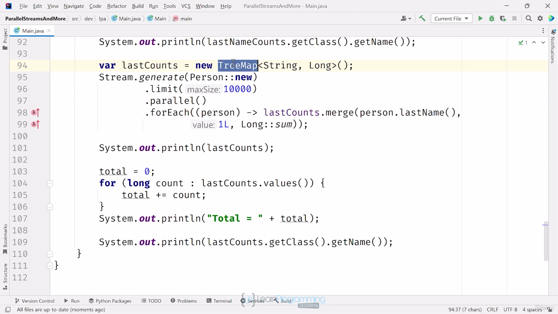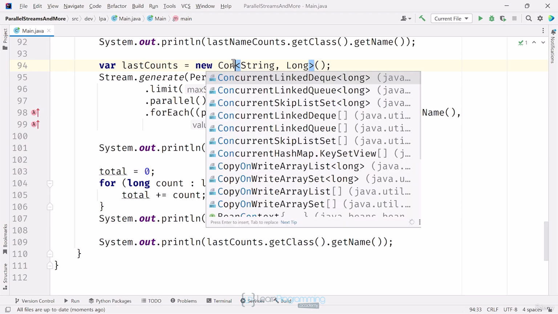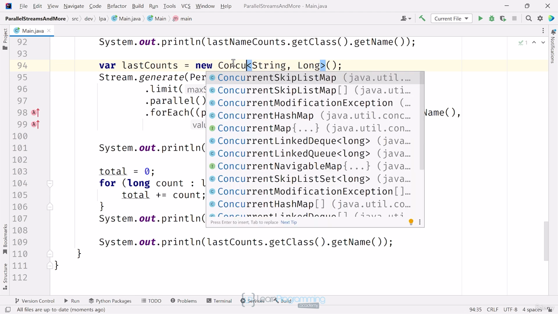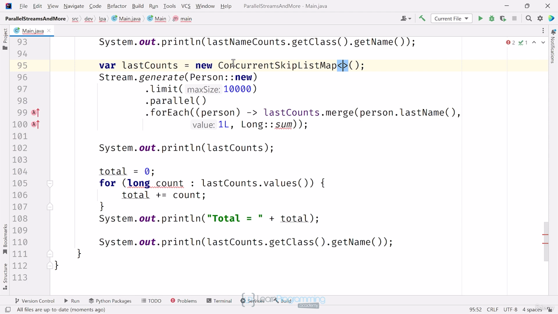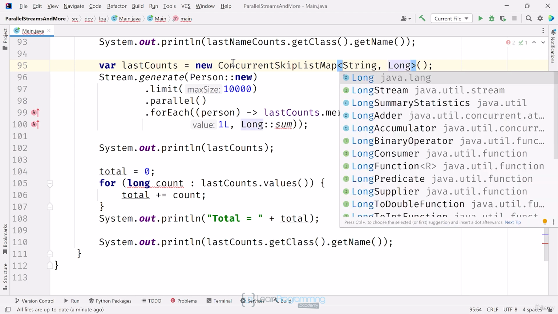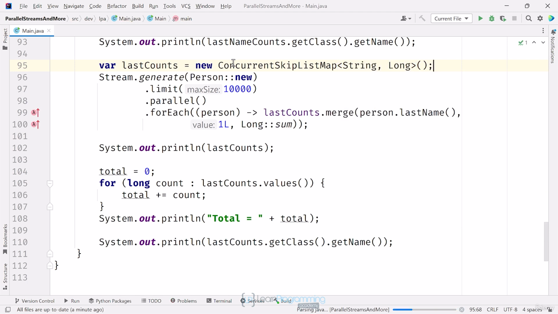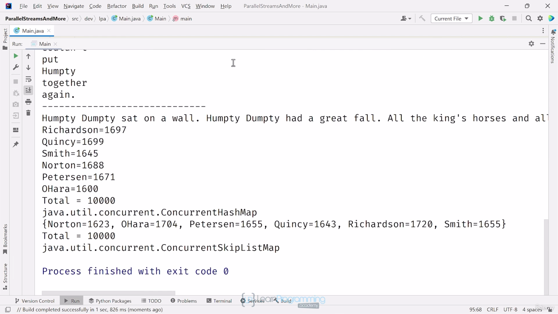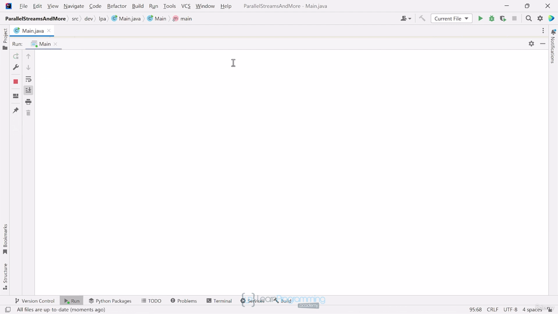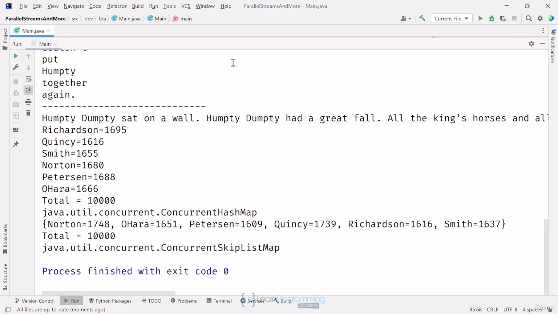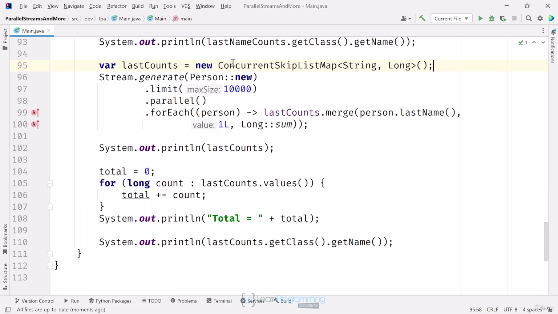Now, I'll change my tree map variable to a different type of concurrent map, changing it to a sorted concurrent map called concurrent skip list map. I'll run this. You can see that this map is still sorted by last name, but it didn't get any exception, and I'm also getting 10,000 counts in my map here. I'll run it a couple of times and confirm it works each time. Using a concurrent skip list map is one thread safe option.